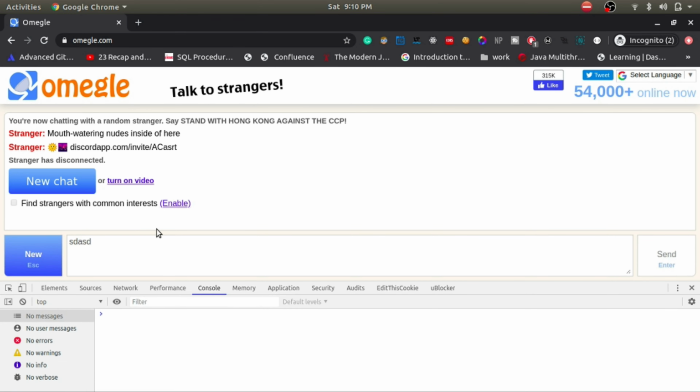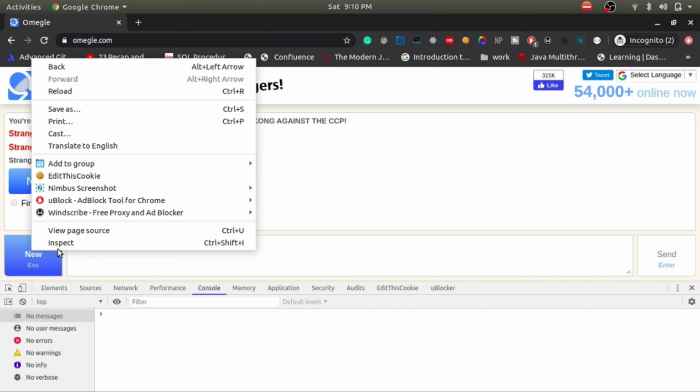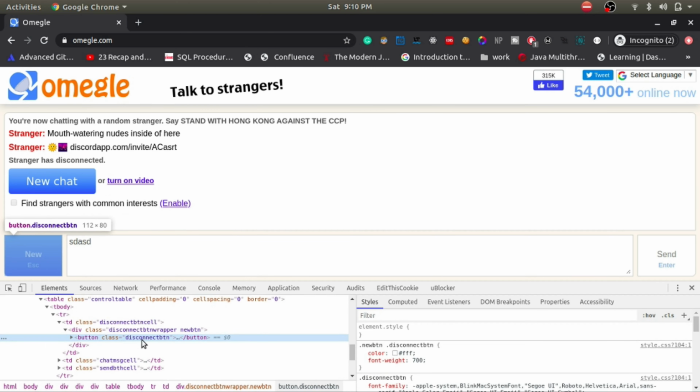So the first thing which we have to learn is how we can know that we have to click on this button. The first thing we should do is right click on this thing, click on inspect, and now we are here.